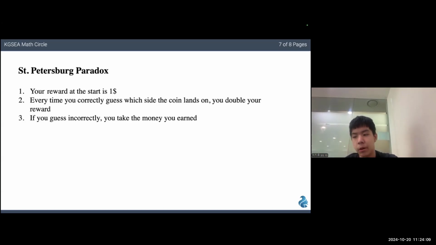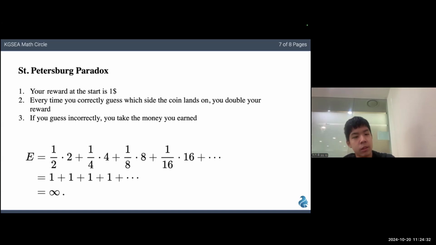The second mathematical paradox I'll be discussing is the St. Petersburg paradox. This is also a paradox that involves expected value. The premise for this paradox is that your reward at the start is $1, and every time you flip a coin and correctly guess which side the coin lands on, you double your reward. And if you guess incorrectly, you take the money you earned. So if we calculate the expected value of this, we would get this equation, as there's a 1/2 chance that you get $2 and a 1 in 4 chance that you get $4 and so on. And that would equal 1 plus 1 plus 1 plus so on, which is equal to infinity.